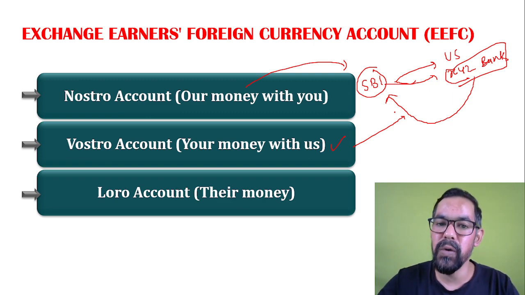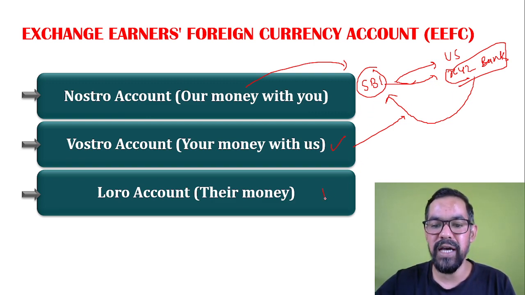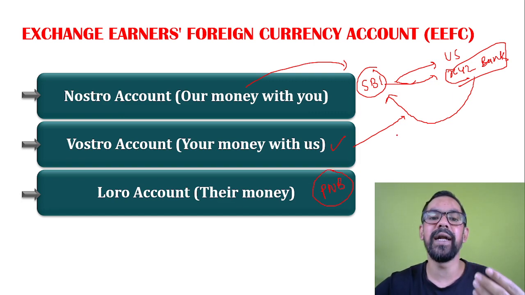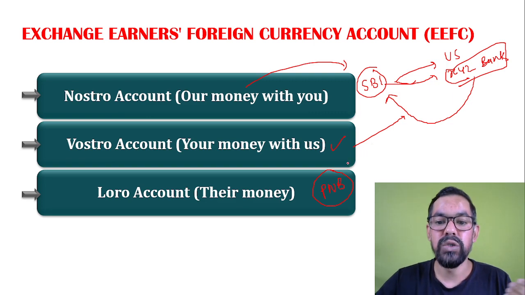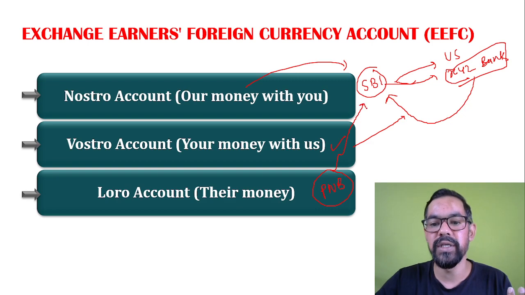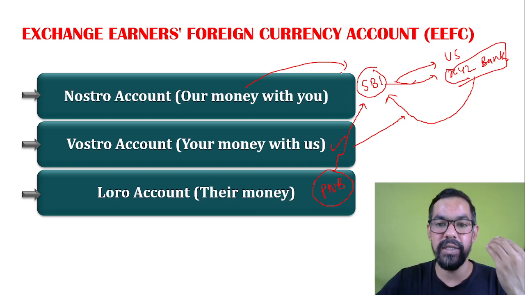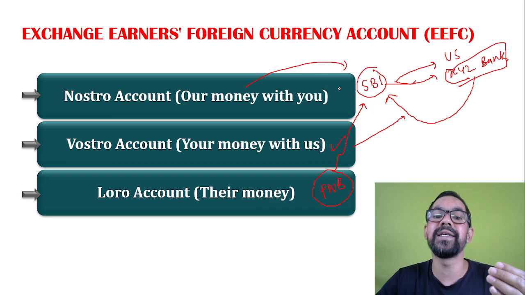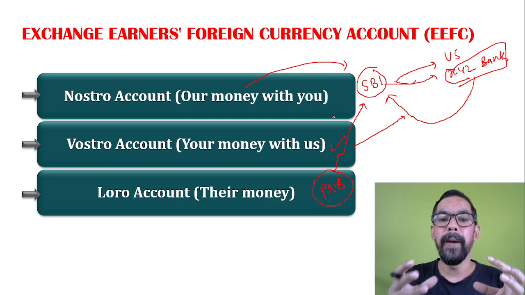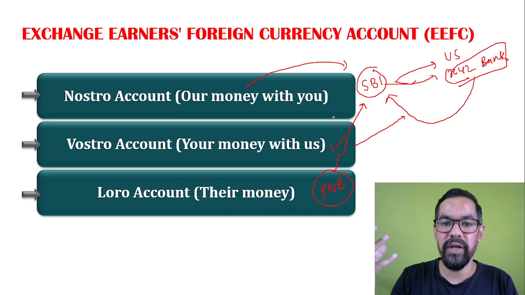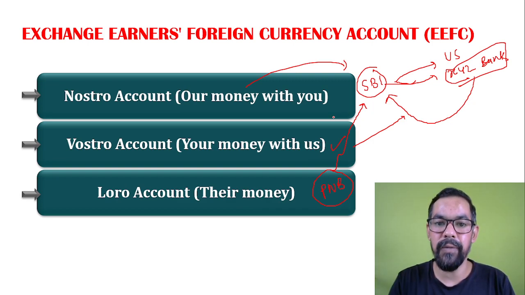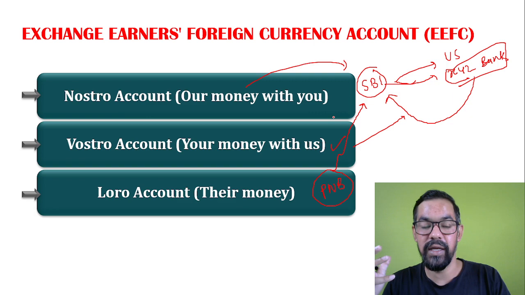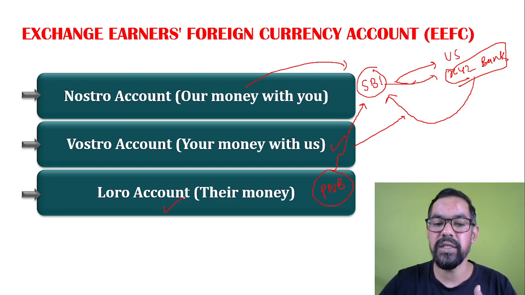Now, what is a Loro account? Let's say there is one bank, Punjab National Bank, PNB. Suppose that they do not have any Nostro account, but there are some transactions which PNB has to do in the US. So they open their account with State Bank of India to do transactions in the USA. When any domestic bank opens their account with another domestic bank in India to do transactions in a foreign country, that account type is generally known as a Loro account.